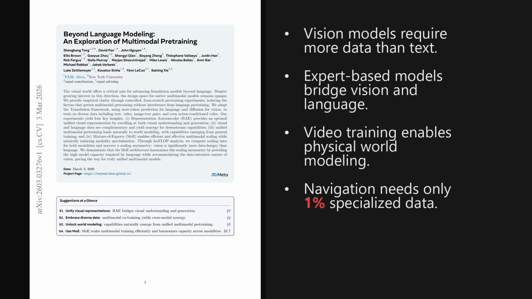So wrapping up, 2 big takeaways stand out. Vision is fundamentally more data hungry than language, and the mixture of experts architecture is the key to balancing this asymmetry efficiently. Broadly, this research implies that future foundation models will evolve beyond simple language tasks into unified systems capable of modeling physical reality from scratch.